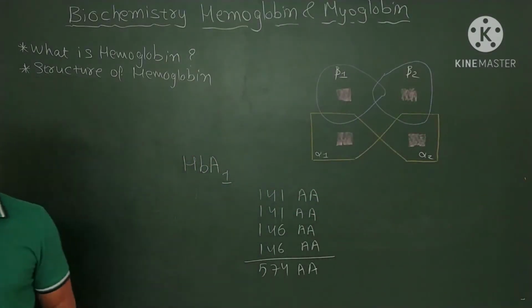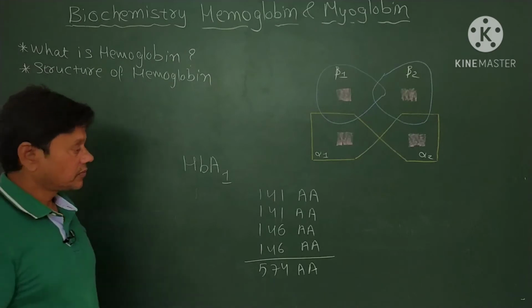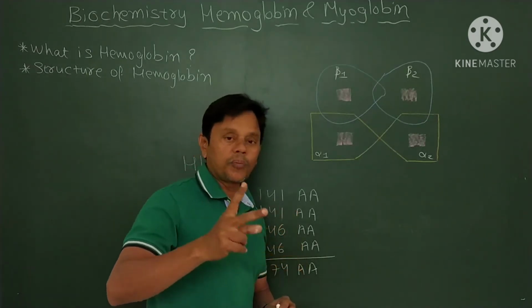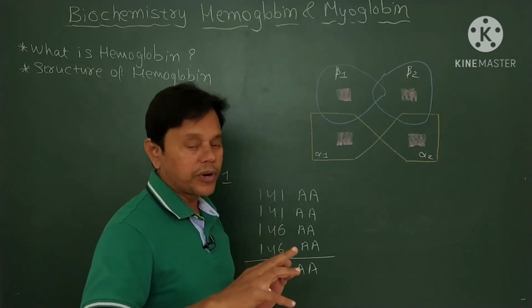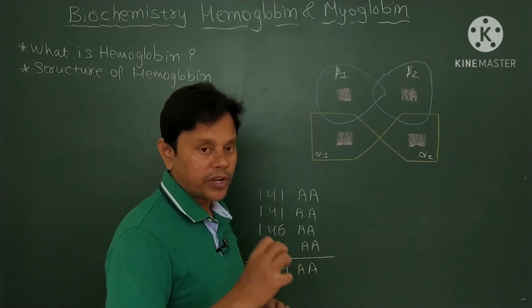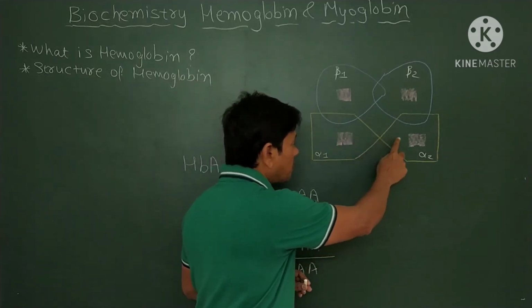Okay friends, so there are 4 polypeptide chains of 2 different primary units, that is the monomeric unit.